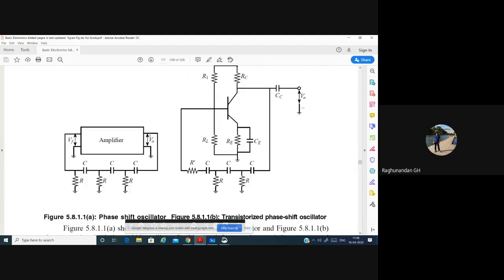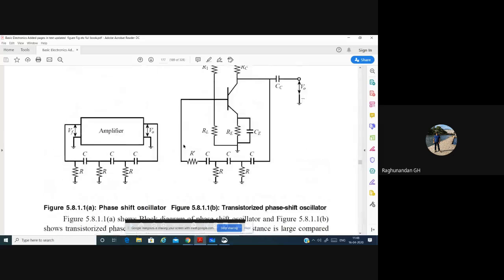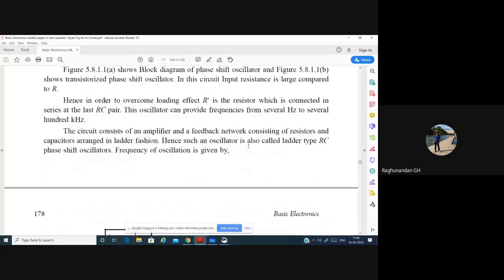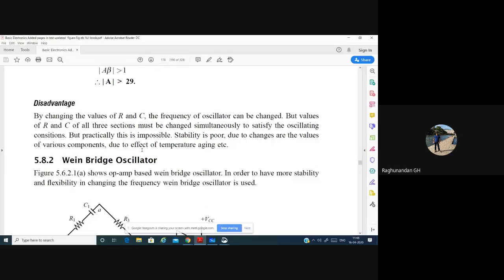This is about the RC phase shift oscillator. After this, we have the Wien bridge oscillator. So we will be doing that in the next class. In tomorrow's class, we can do the